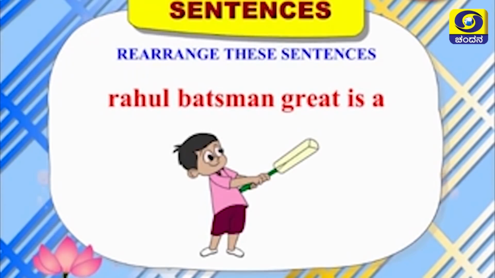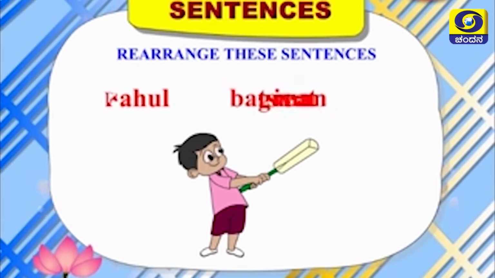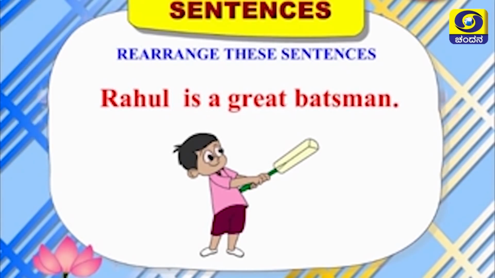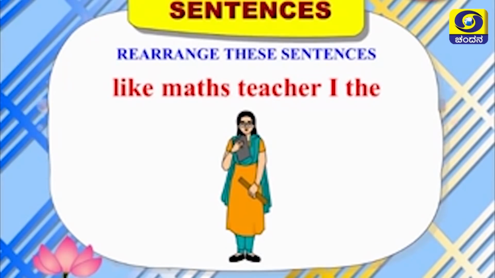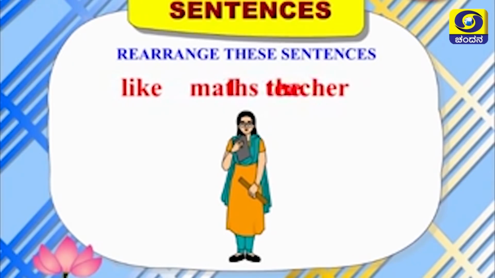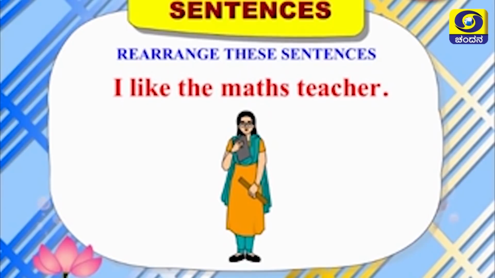Rahul, batsman, great is a. Does the sentence make sense? No. Let us arrange these words into correct sentence. Rahul is a great batsman. Yes, this sentence makes sense. Like Max, teacher, I, the. This is not a correct sentence. I like the Max teacher. This will be the correct sentence.